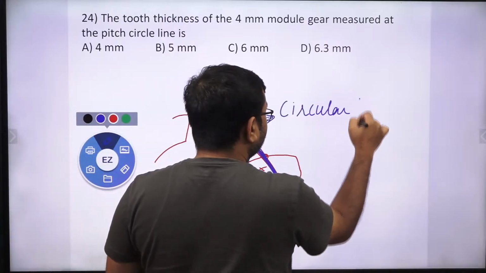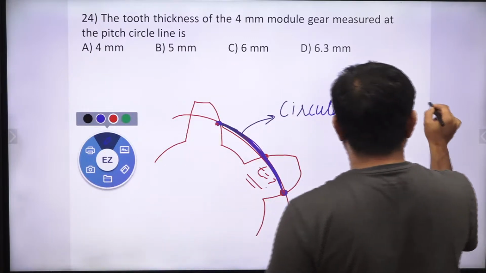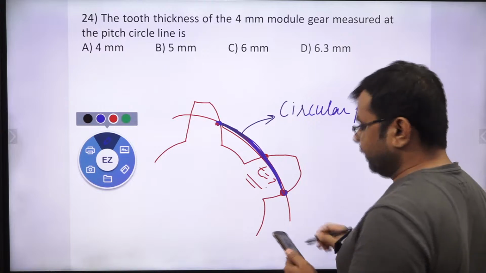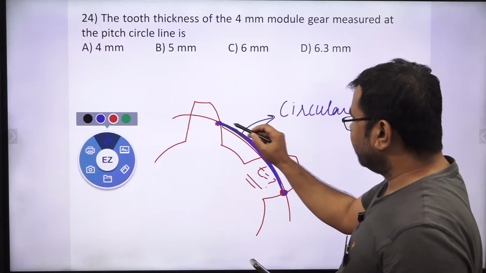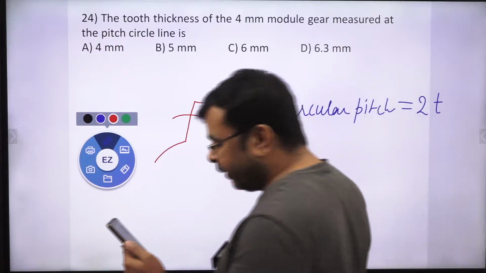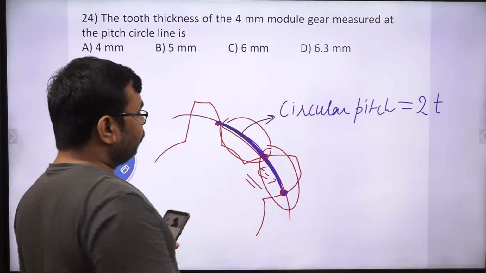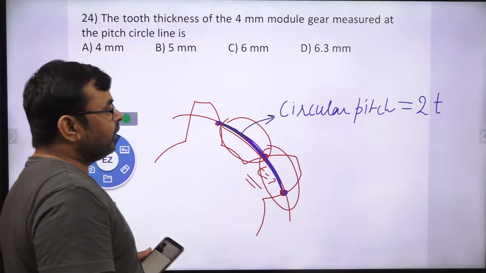The circular pitch is nothing but 2 times the thickness of the gear tooth, because this space, this gap, and this thickness are both equal in magnitude. Yes or no? So simply we can write circular pitch is 2t.